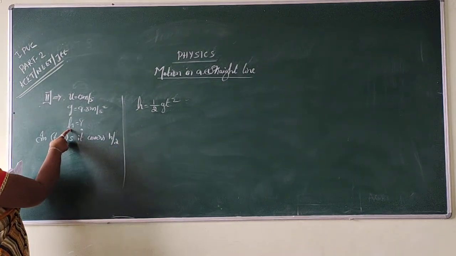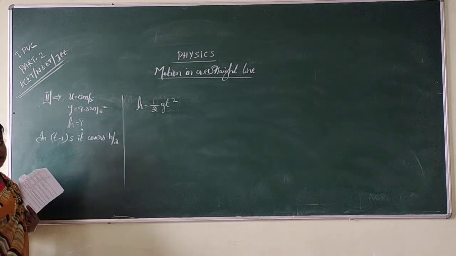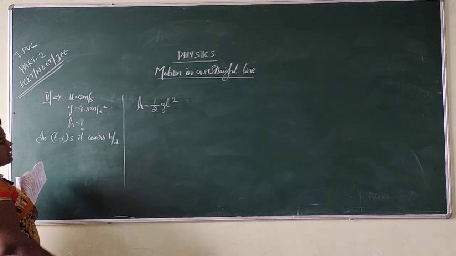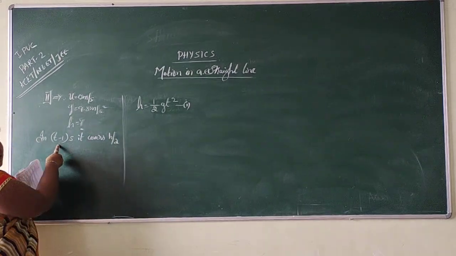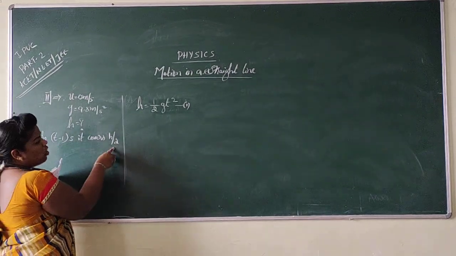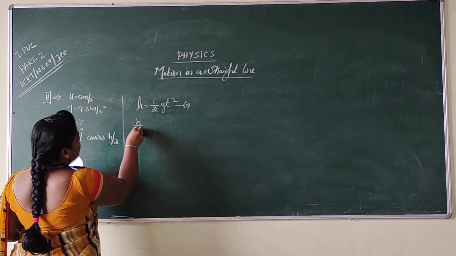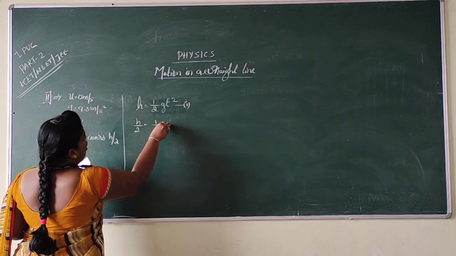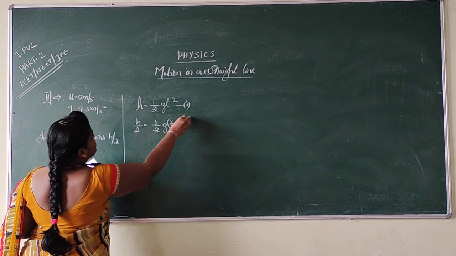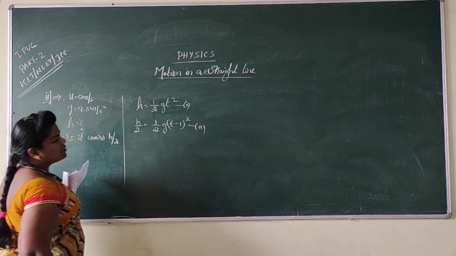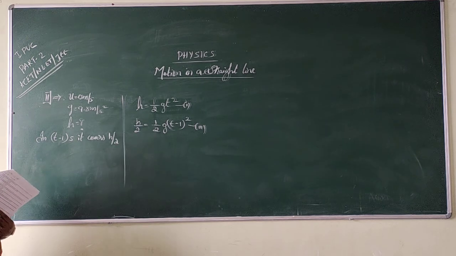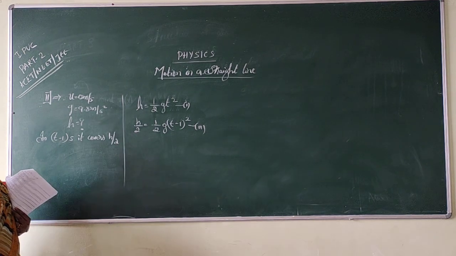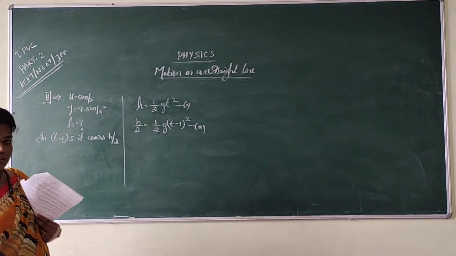Then to calculate h, we should know the value of t square. See, this is equation number 1. So in t minus 1 second, how much height is covered? h by 2, which is equal to half g into t minus 1 whole square. Take it as equation number 2. See, my dear students, I just want to calculate the value of t here. I have the two equations.